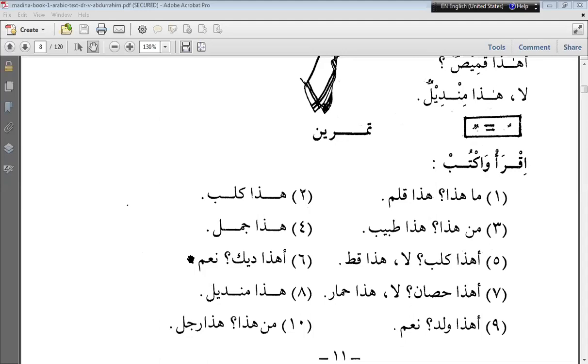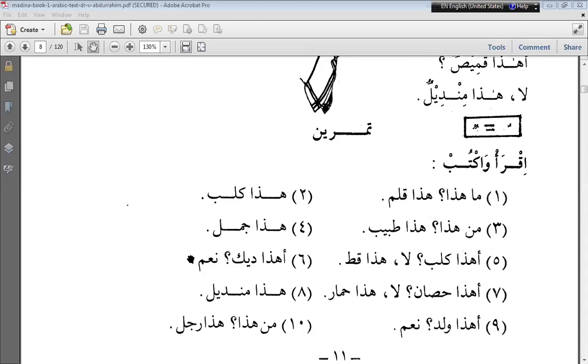There is kasra on mim, sukun on noon, kasra on dal, and sukun once again on ya, and tanween on the last alphabet lam.